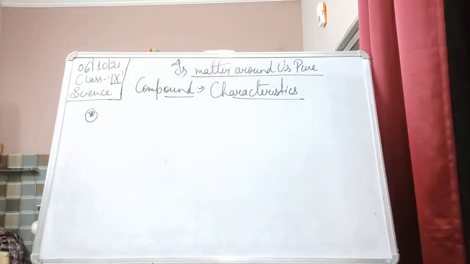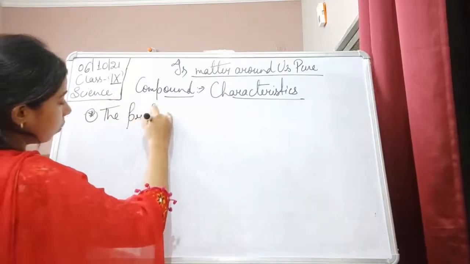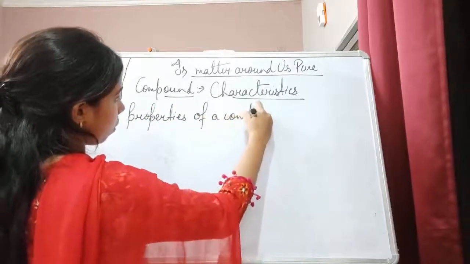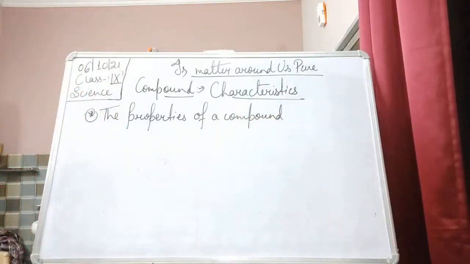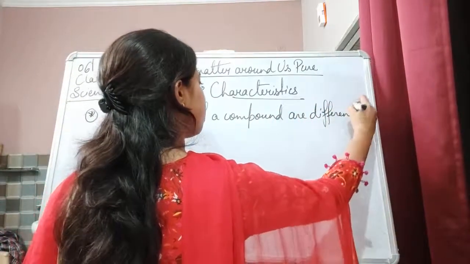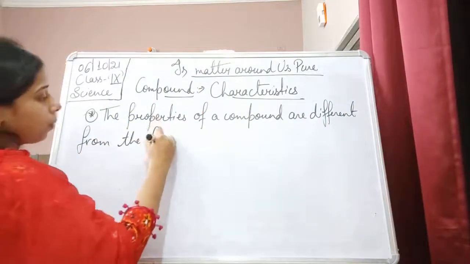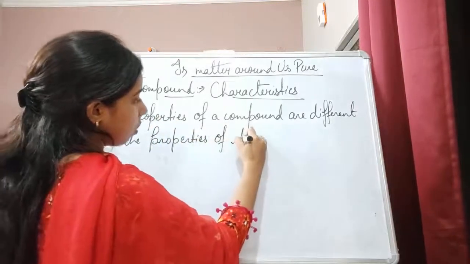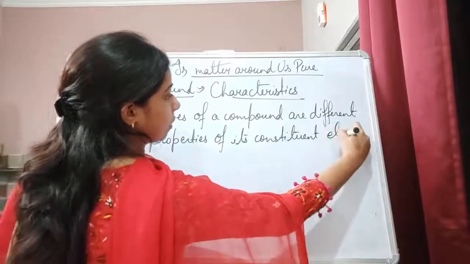So the second property of a compound is that the properties of a compound are different from the properties of its constituent elements.